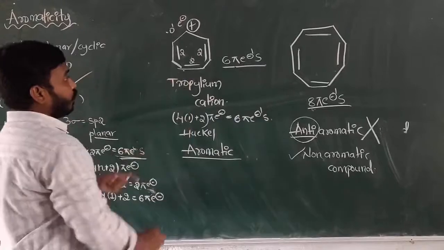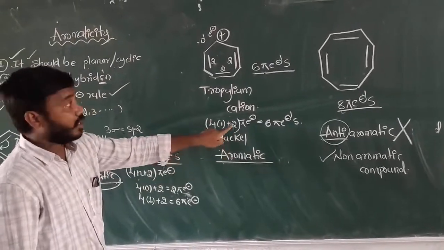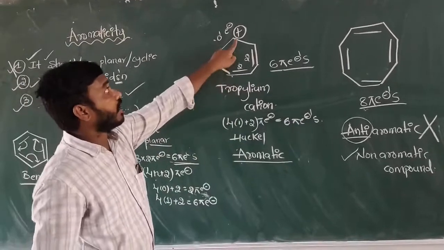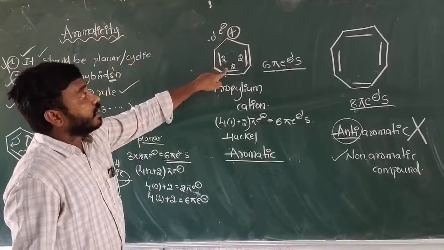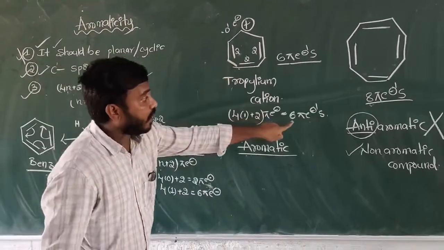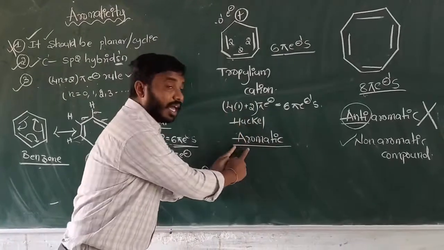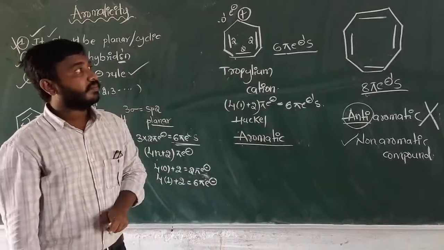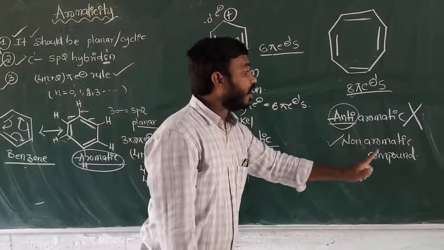And here propylium cation is a very important question. It is aromatic compound, because here the cation has 0 electrons, and how many alternate double bonds are there? 3 double bonds are there. 3 double bonds means 3 into 2 equal to 6 pi electrons. 6 pi electrons means it satisfies Hückel rule. Hückel rule means it is aromatic compound. Very easy. And why is it not anti-aromatic compound? It is non-aromatic compound, simple.